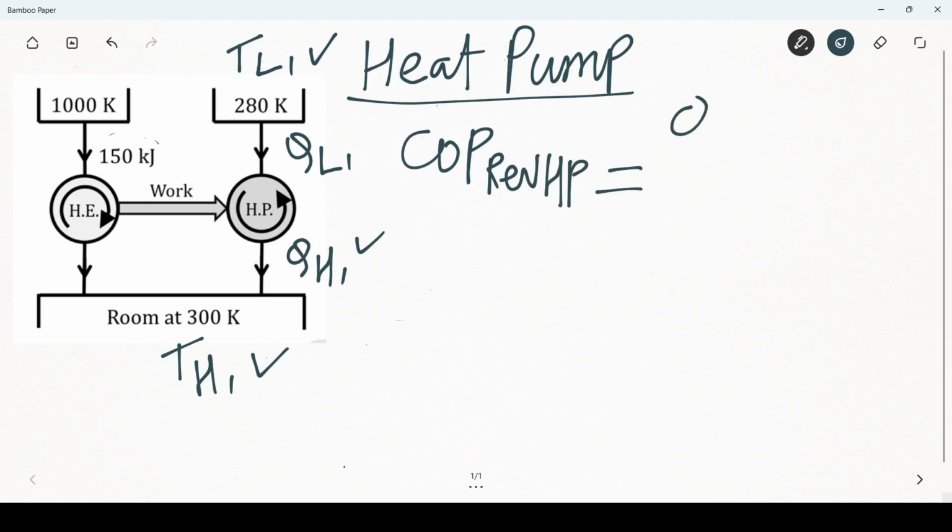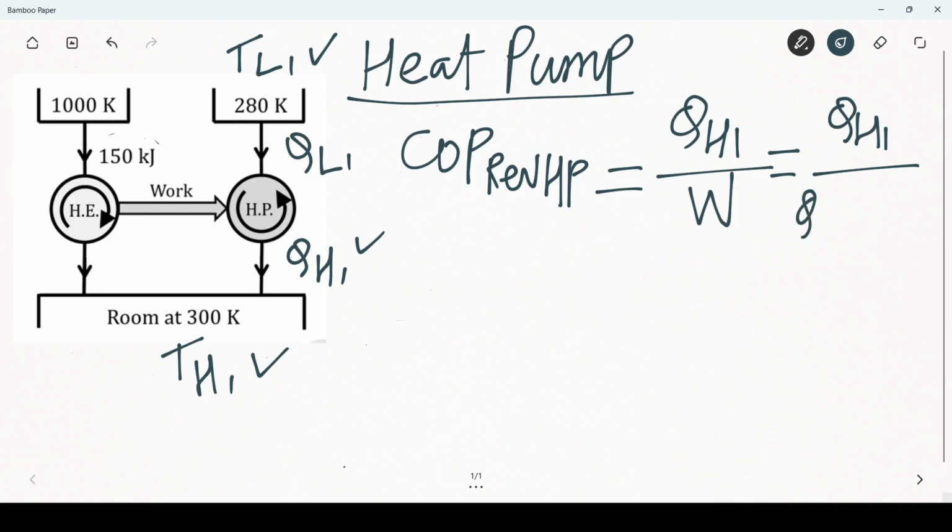The desired output is QH1 divided by the work input given by the heat engine. This can also be written as QH1 divided by the work input for the heat pump, which is QH1 minus QL1.